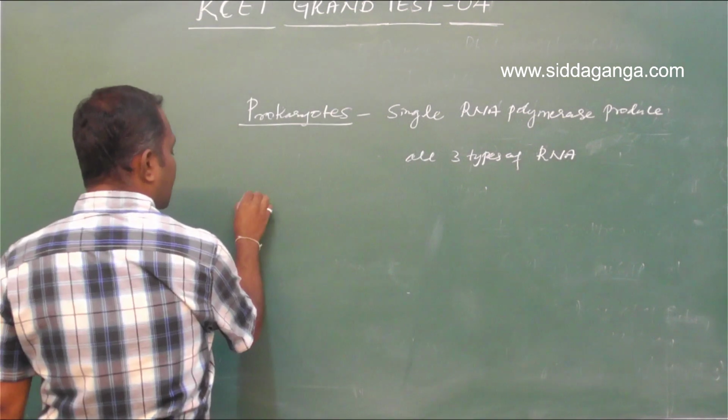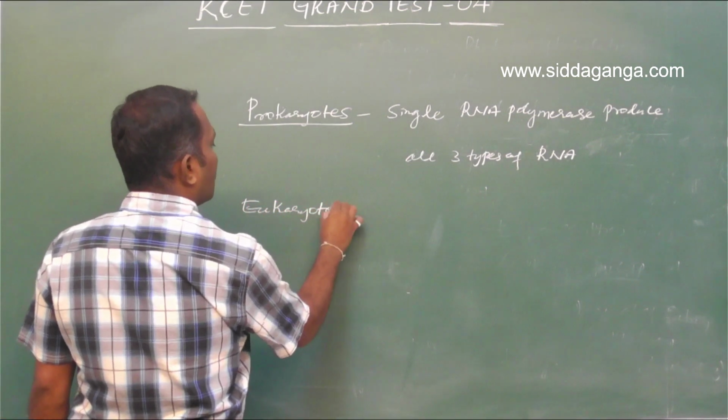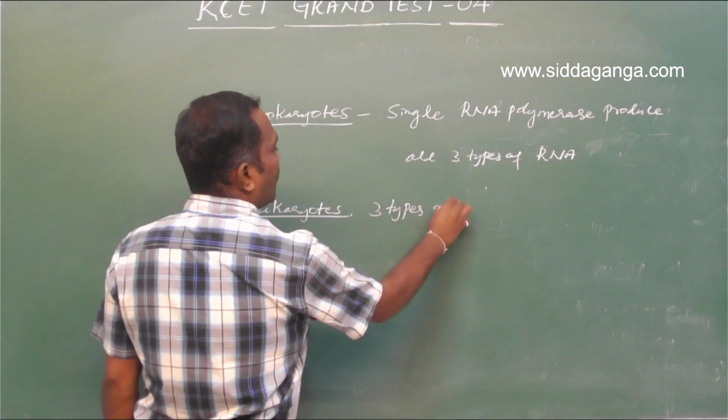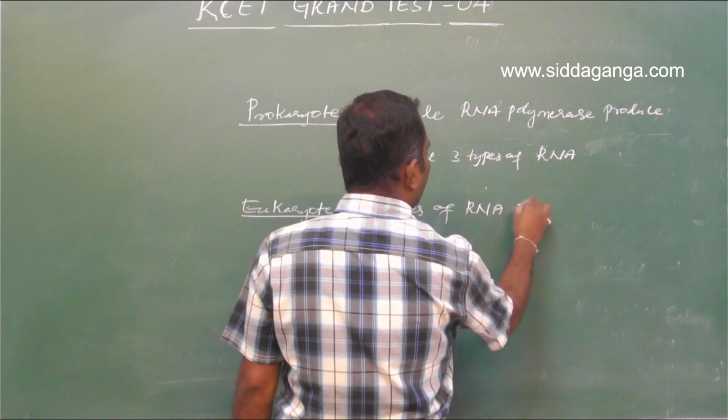But whereas in eukaryotes, there are three types of RNA polymerase. Eukaryotes only three types of RNA polymerase is there.